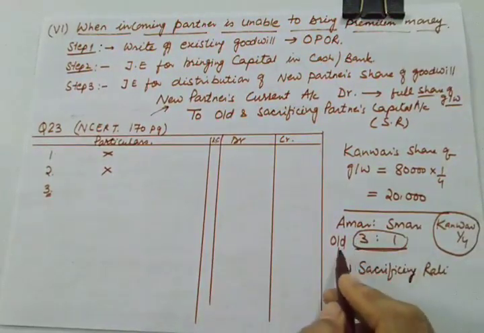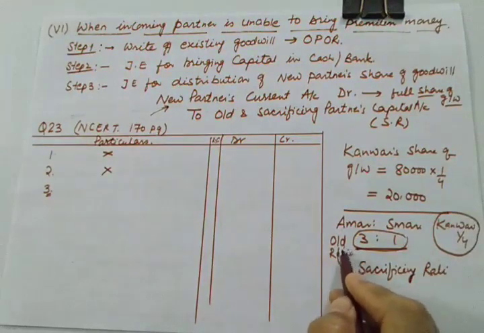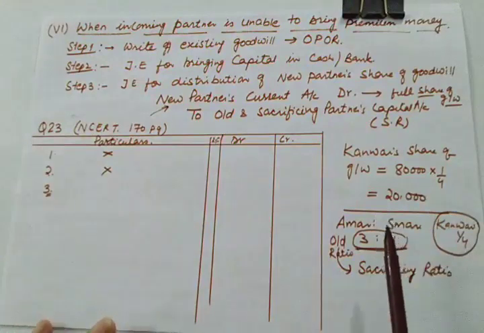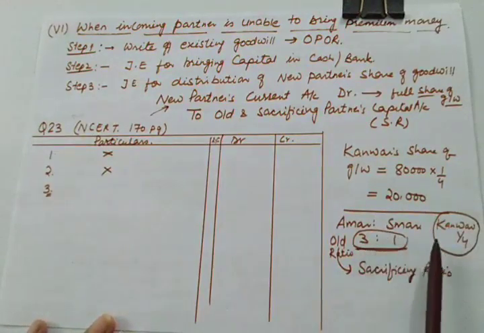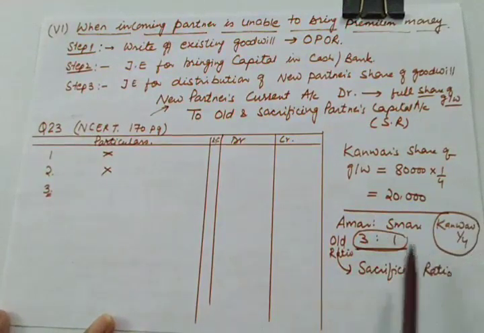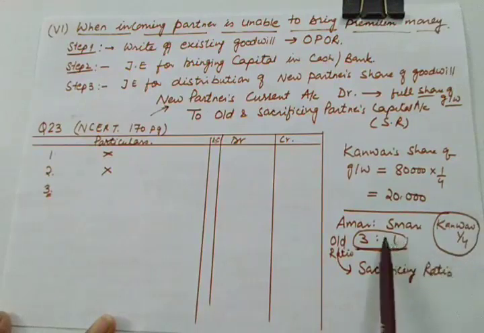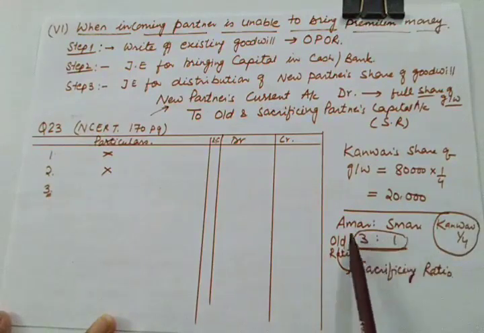This is the old ratio as well as the sacrificing ratio if no information about their individual sacrifice or any other condition is given to you. So we assume that they are also sacrificing in this same ratio. And you can do it on your own by calculating first the new profit sharing ratio, then deduct this new profit sharing ratio from the old ratio. You should get 3:1 as the sacrificing ratio.